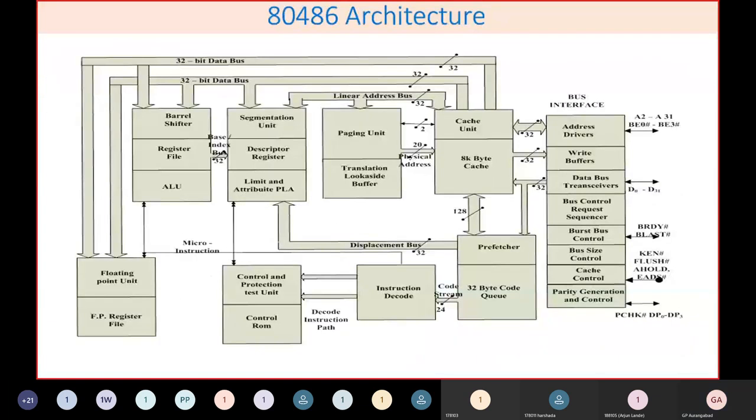In fact, Intel could not continue with the 80586. Before Intel gave it that name, AMD and some other companies came into the market with processors having the same 80586 architecture name. Due to this, Intel's market was affected, and there were also legal problems as well as brand problems.